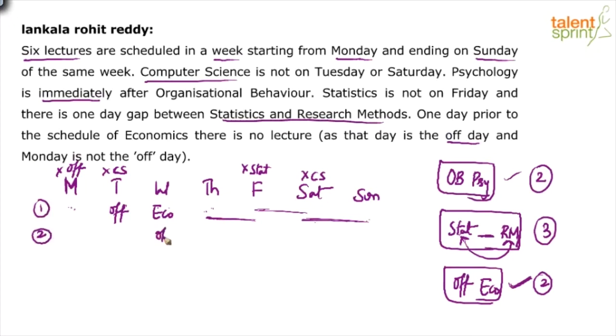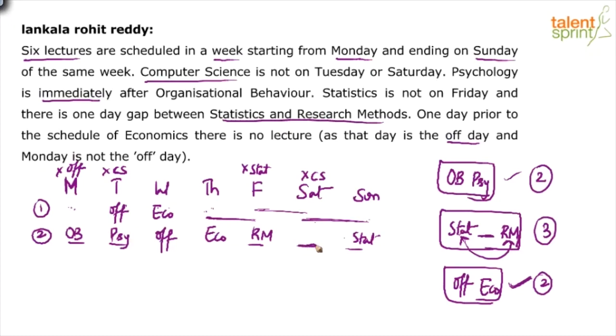In case 2, let's take off on Wednesday. If you take off on Wednesday, what happens? Economics would come on Thursday. Now if you see, we have 2 consecutive places, Monday, Tuesday here, and 3 consecutive places, Friday, Saturday, Sunday here. We have already learned that 2 consecutive places are needed for OB and psychology. So definitely OB and psychology would come here. And obviously stat-rm has to come here. But can you take stat-rm? No, because stats is not allowed on Friday. So it should be rm-stat. If you take rm-stat, what is left out?